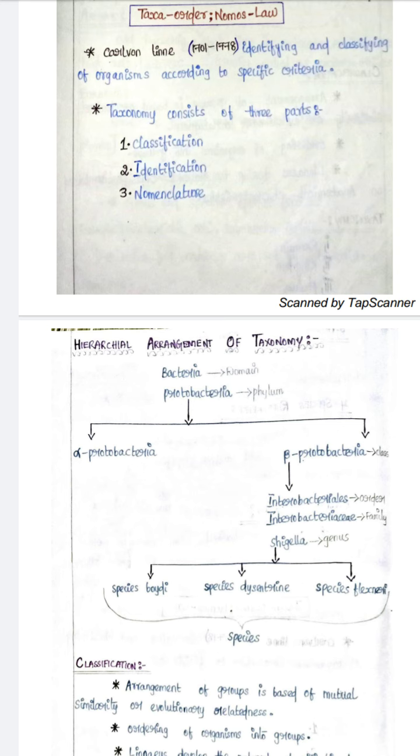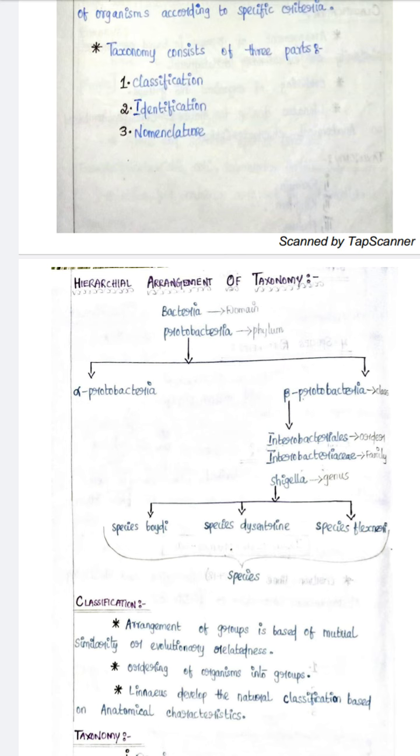These are the species. We have domain, phylum, class, order, family, genus, and species.